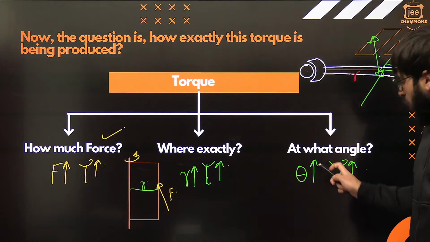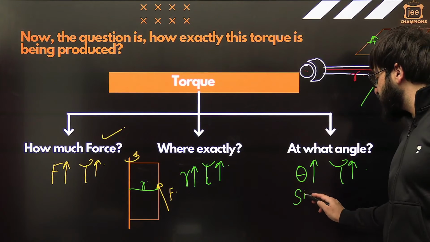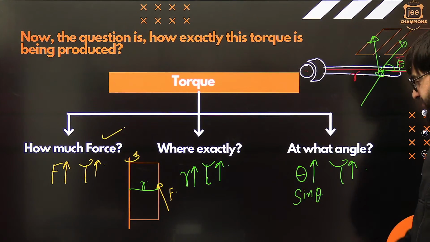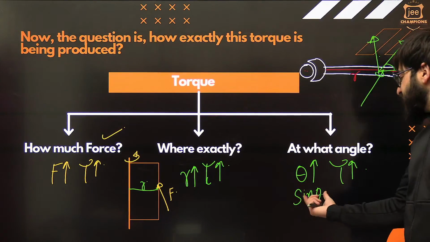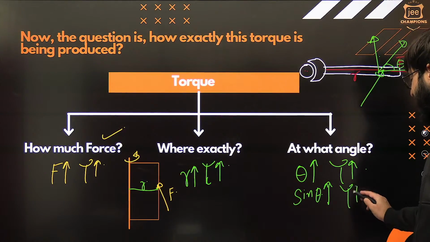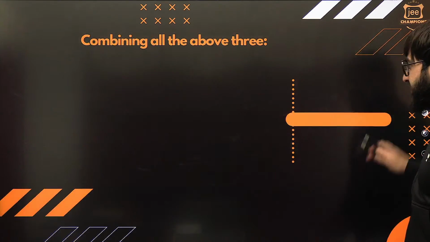Understand? So over here, I'll just tell you, you write sine of theta, okay? Because the value of sine depends upon theta only. If theta is more, sine theta is more, we say torque is more. This is more, this is more. I'll tell you after some time why we write sine theta in that case, okay?